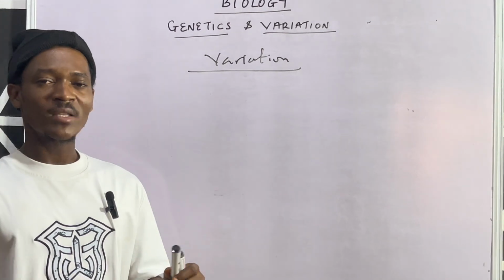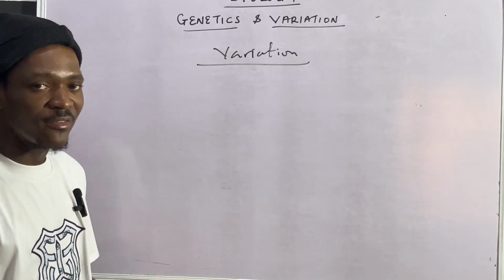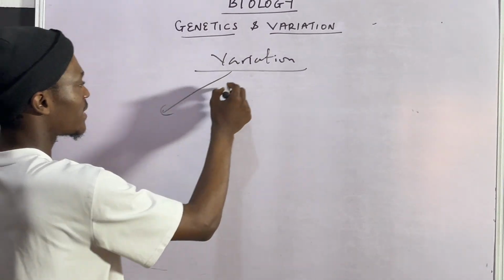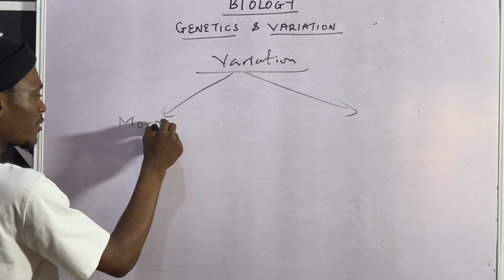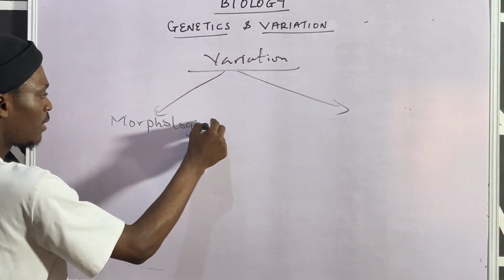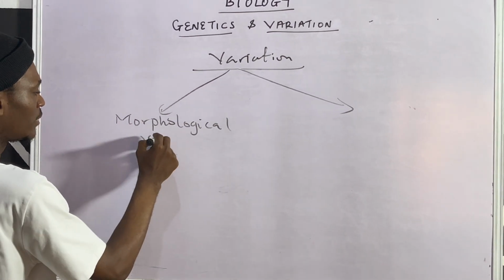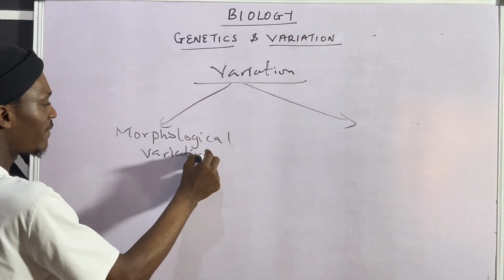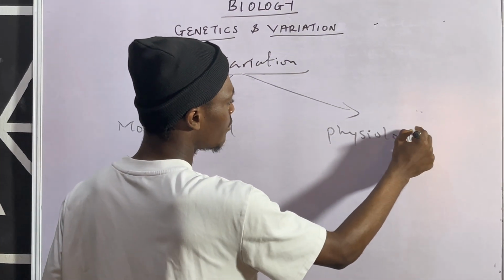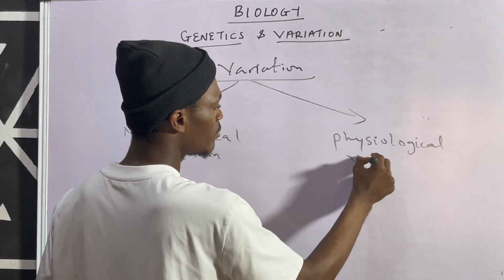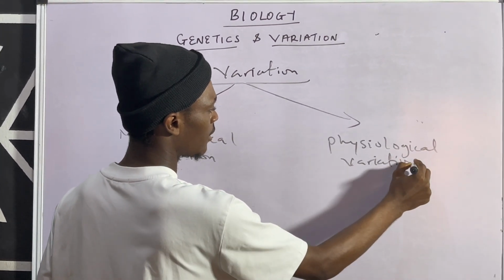So what are the two types of variation? I don't want to waste much time on this. We have the morphological variation, and we have the physiological variation. Morphological variation, physiological variation. All right.